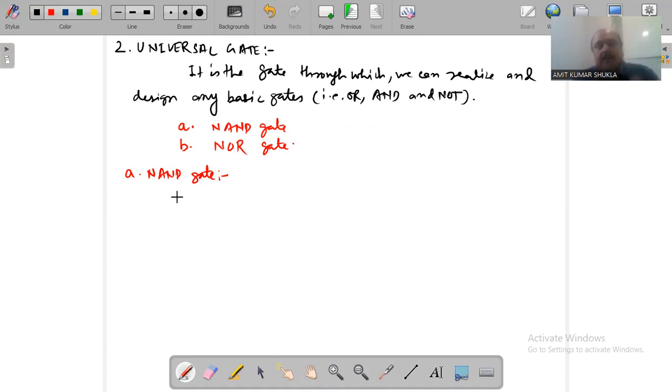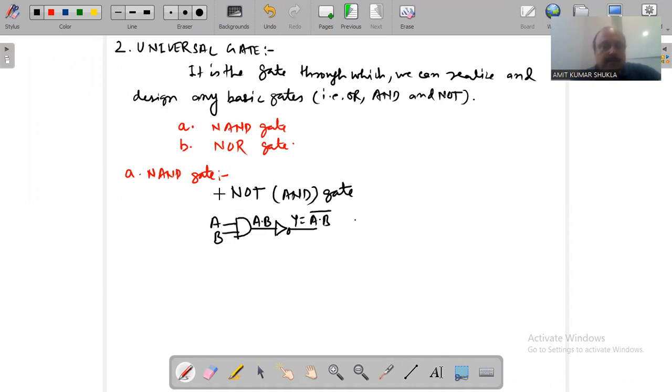Just as we looked at the characteristics of the other basic gates, we will analyze the NAND gate on the same characteristics. What is a NAND gate basically? This is also called NOT AND gate. That means the logical circuitry of the NAND gate is designed with an AND gate followed by a NOT gate. So we have an AND gate, and the final outcome is A dot B complement. So the NAND gate is designed with the help of an AND gate followed by a NOT gate.